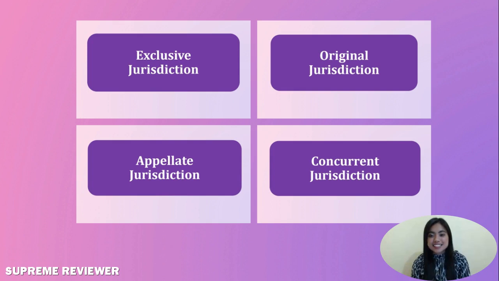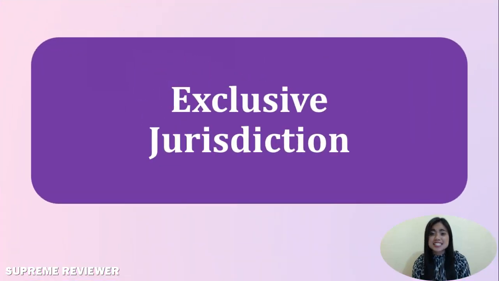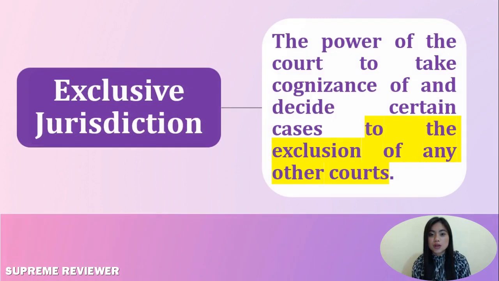Different types of jurisdiction. There is exclusive jurisdiction, original jurisdiction, appellate jurisdiction, and concurrent jurisdiction. These jurisdictions are relevant, especially when we discuss the jurisdictions of courts. Exclusive jurisdiction is the power of the court to take cognizance of and decide certain cases to the exclusion of any other courts. Examples: MTCs have exclusive jurisdiction over small claims or summary procedure cases.